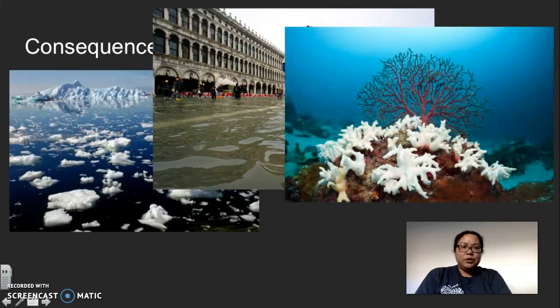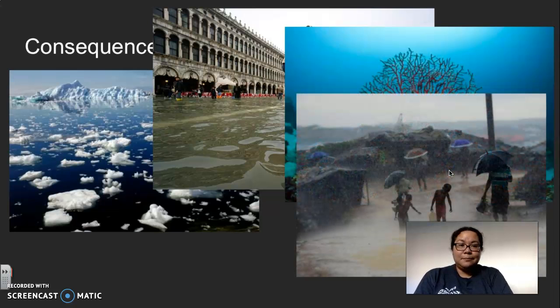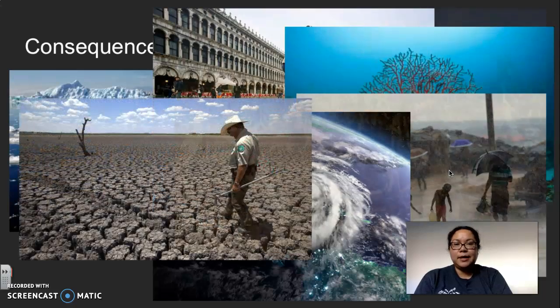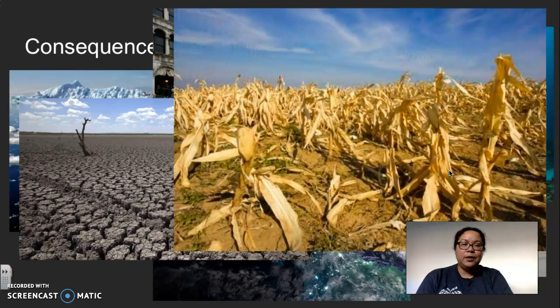And also with climate change, there is a higher content of carbon dioxide that's mixed into the oceans. That makes the oceans more acidic, which is really bad for certain habitats like the coral reefs. They are bleaching, they are dying, and it's also a domino effect on the food web. Others are being affected as well. There will be drastic temperature changes, large amounts of rainfall and snowfall, as well as longer droughts and dry spells, which in turn will destroy certain crops. It won't be as easy to grow crops as before, so there will be a shortage of food.